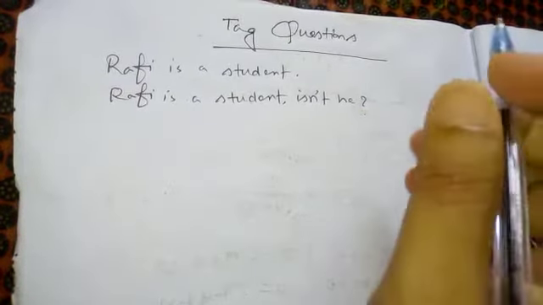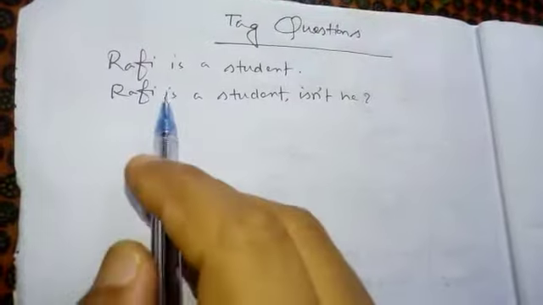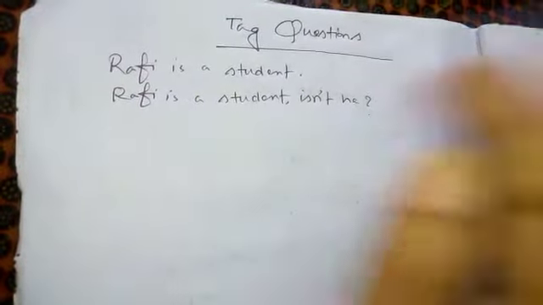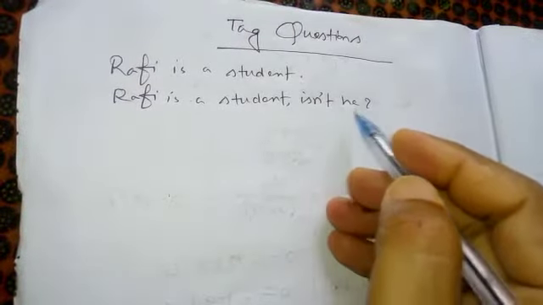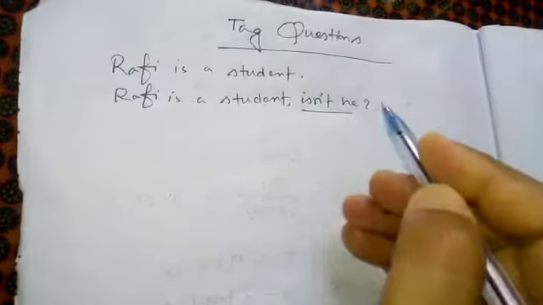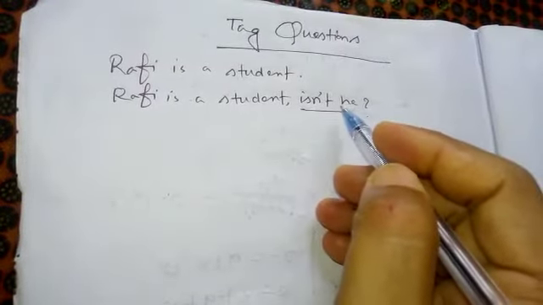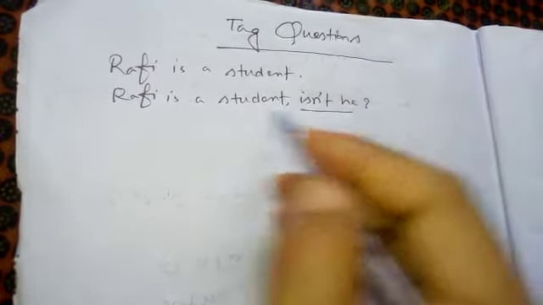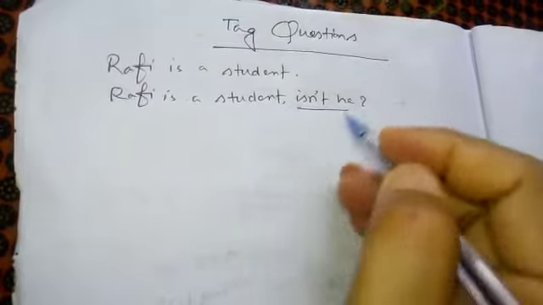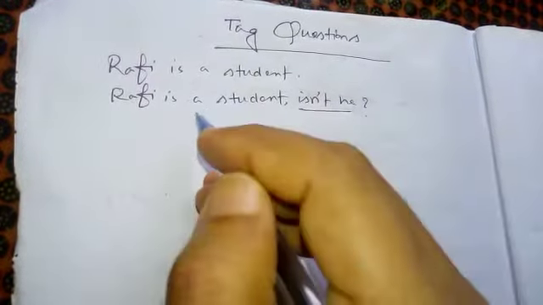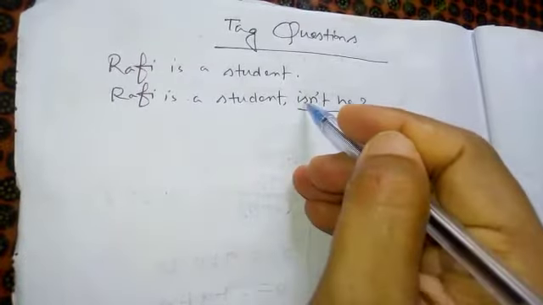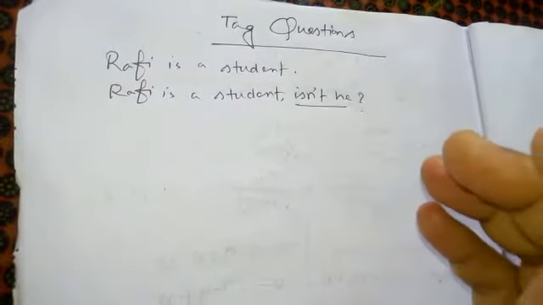For example, here you can see a sentence: Rafi is a student. It's a sentence. But when we say, Rafi is a student, isn't he, this isn't he is a part of a question joined with this sentence to emphasize the speech. It is one kind of question called a tag question. Got the point?